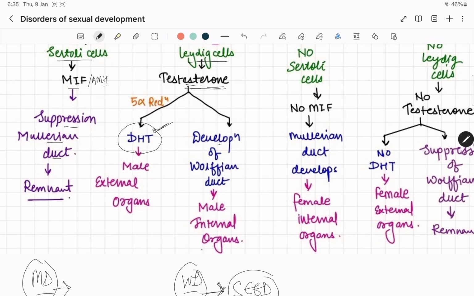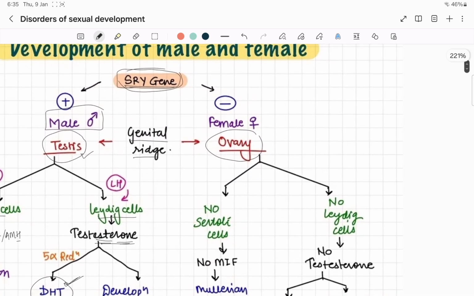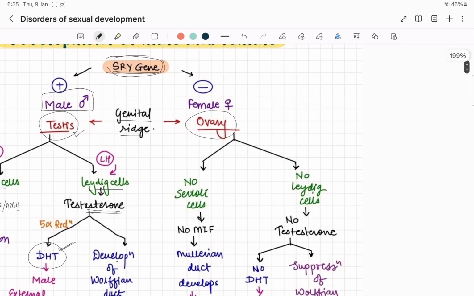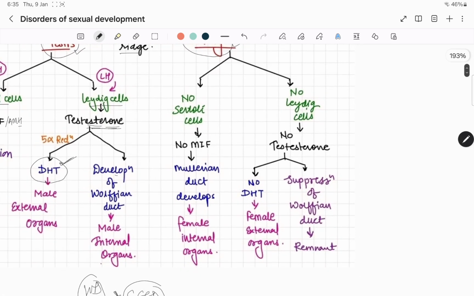So why the SRY gene is important here, we will see now. If the SRY gene is absent, then the female ovary will be formed, and from this ovary no Sertoli cells are there, nor Leydig cells, so no Mullerian inhibiting factor. Then the Mullerian duct will develop as normal and female internal organs will be formed, including the uterus, fallopian tube and the upper part of the vagina.